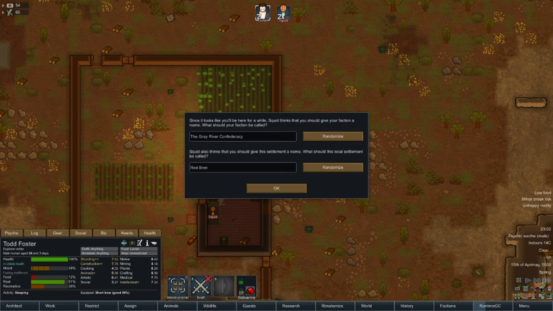basically, because our colony's grown in size, because we've now got two of them, we can name it. Since it looks like you're here for a while, Squid thinks that you should give your faction a name. What should your faction be called? What should we call the faction? Oh, I don't know. That would be a good name. The Grey River Confederacy is what it is. So we just randomise, see if there's any fun ones.